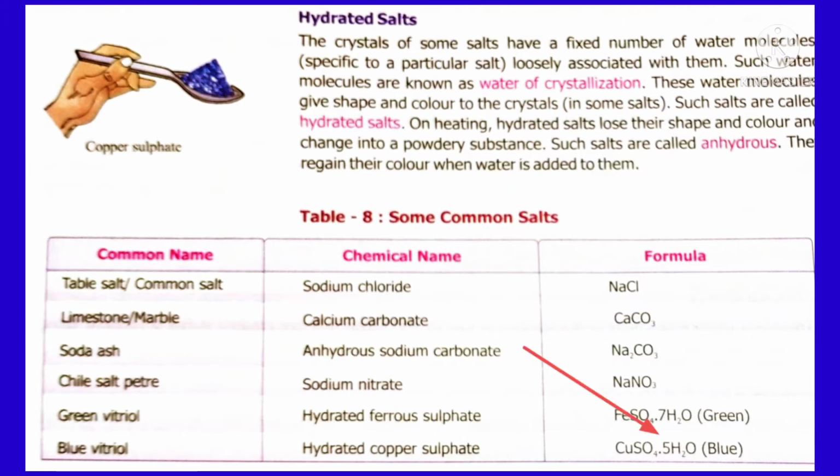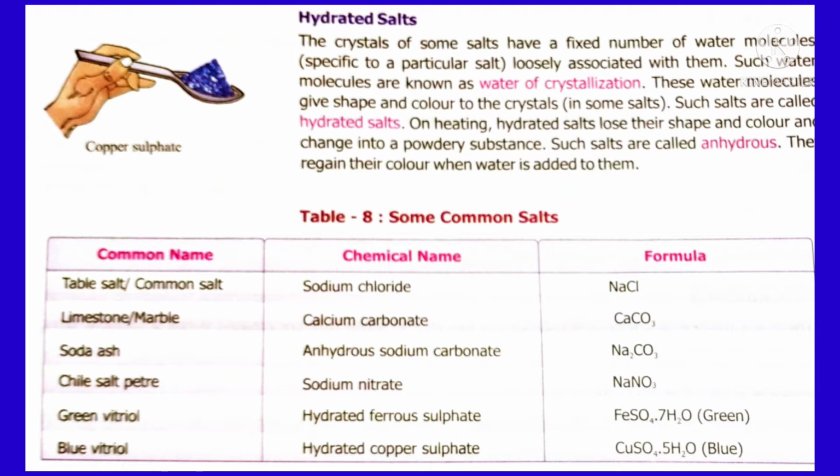Along with the copper sulfate, 5 molecules of water will be present: CuSO4·5H2O. So to the CuSO4, water molecules are joined. Such a salt is called a hydrated salt, with water of crystallization.